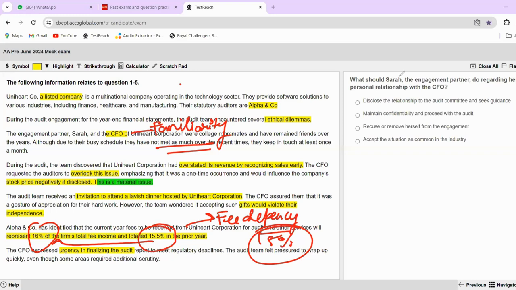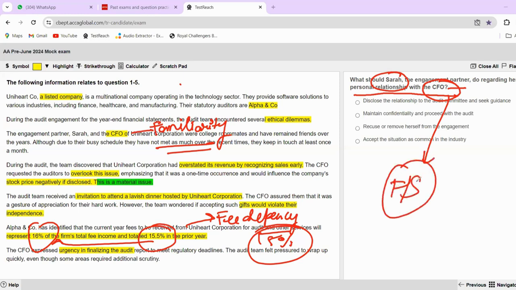Okay. What should Sarah, the engagement partner, do regarding her personal relationship with CFO, which is a familiarity threat? So, mind you, CFO is a very crucial person for the financial statements because he is the head who is looking after the finance department. So, he is a very crucial person, and Sarah is in direct contact with the CFO, and there is a close relationship between these two, right? So it will of course affect the independence and the objectivity of Sarah, right? So these are some of the pointers that you should remember while you are reading the question, right?